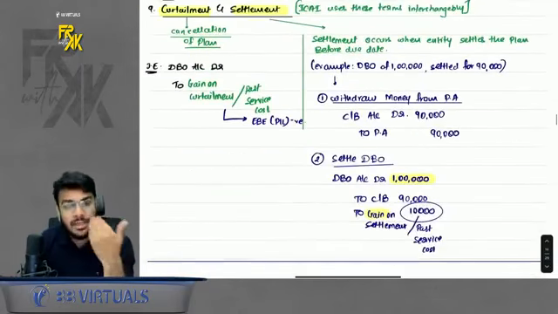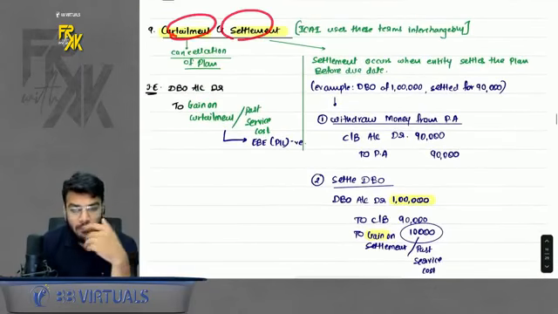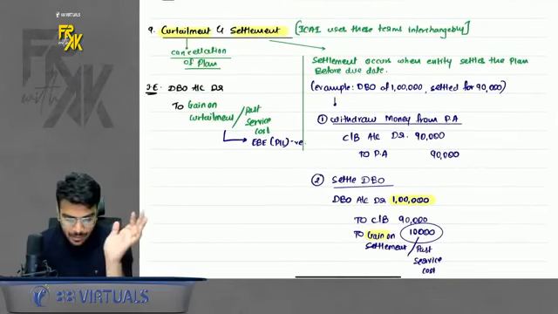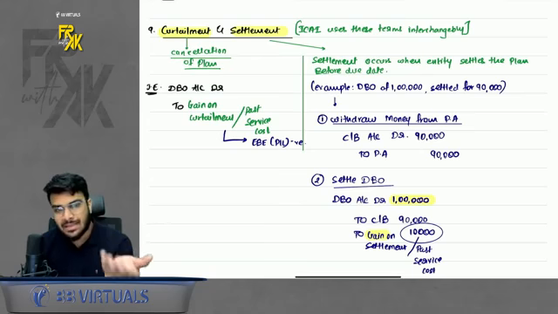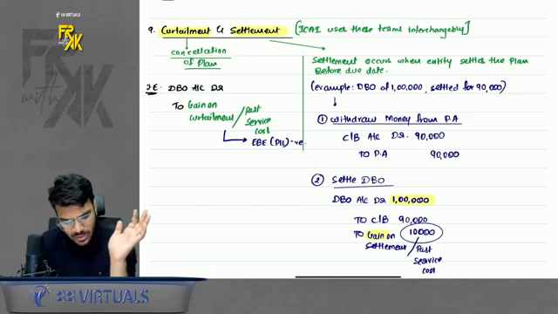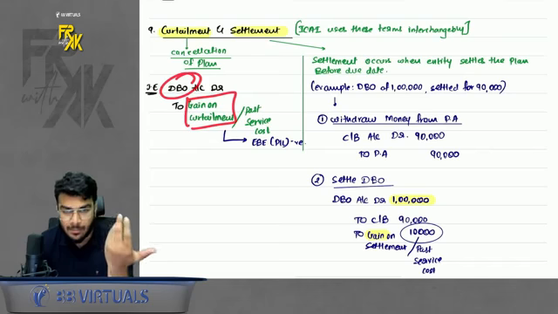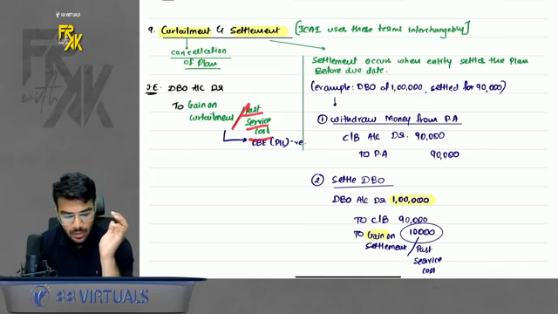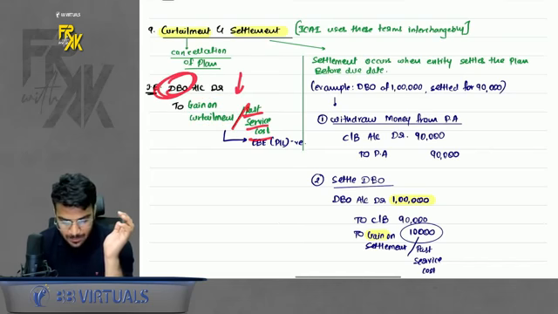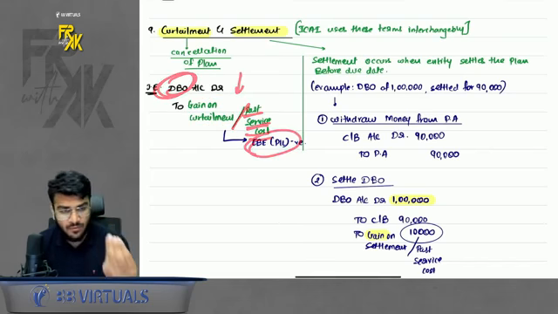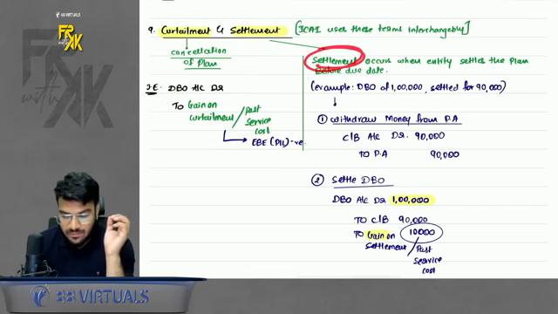Okay. The next point, curtailment and settlement. What is the meaning of this? Ideally, curtailment means cancellation of a plan. That means you cancelled a specific plan. So the liability is over. So just reverse the liability and book the gain on curtailment, or you can also use past service cost. For this, the liability will reduce and this past service cost will go in employee benefit expense, profit and loss account. There is one more term, settlement.